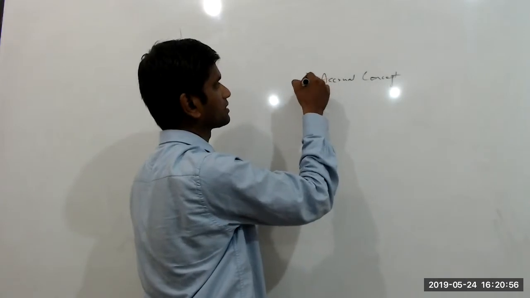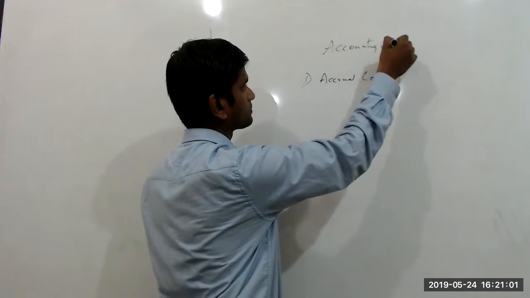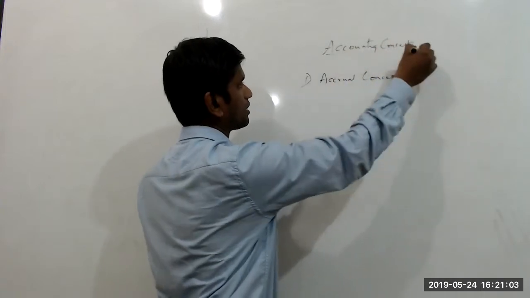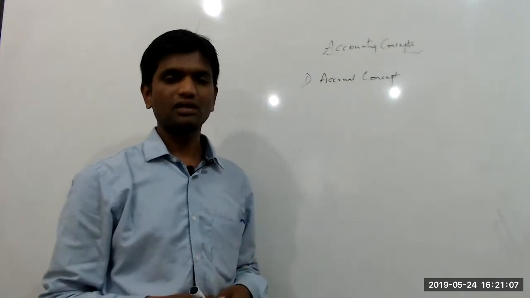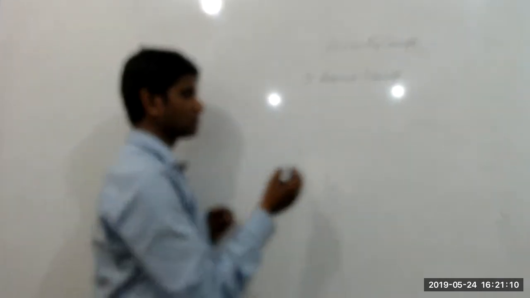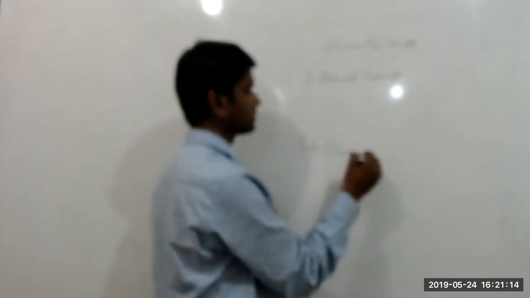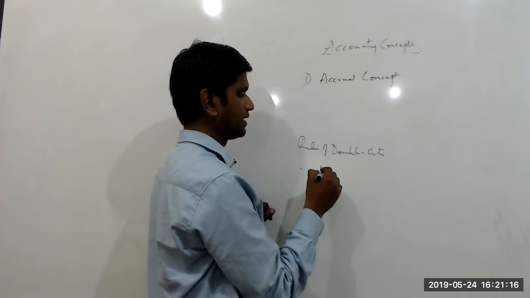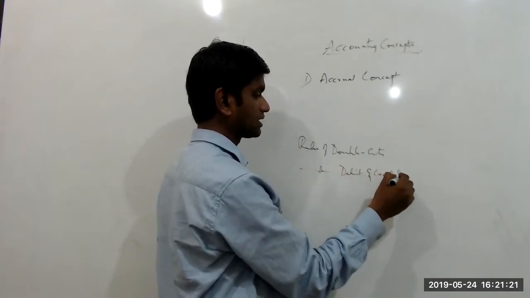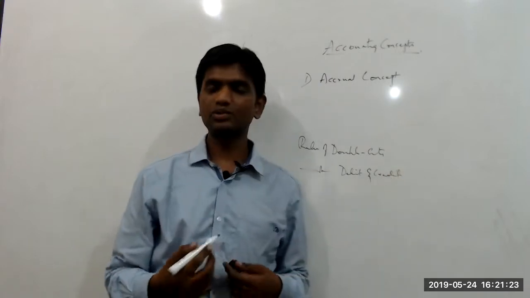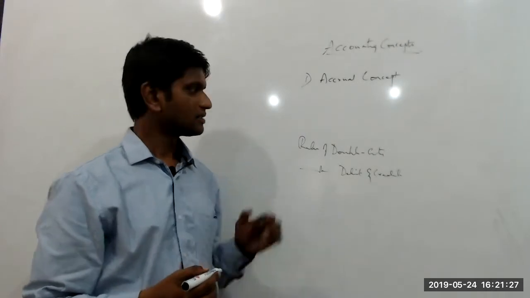First we will deal with accounting concepts. Accounting concepts represent the rules of accountancy. So there are already some rules. What are the rules? The rules of double entry and the rules of debit and credit. So despite these two rules, why are we supposed to have accounting concept rules? See, this is sufficient.